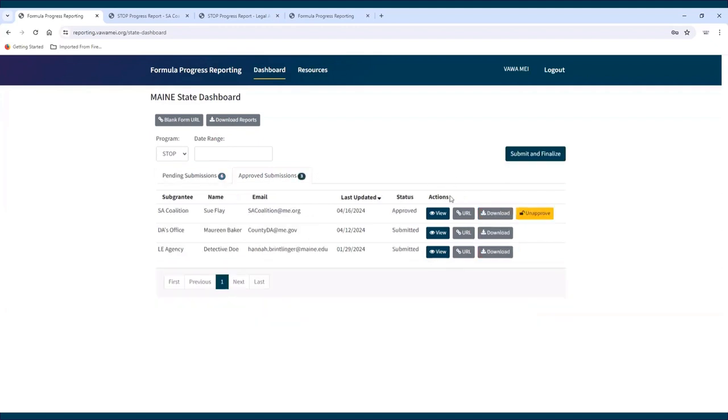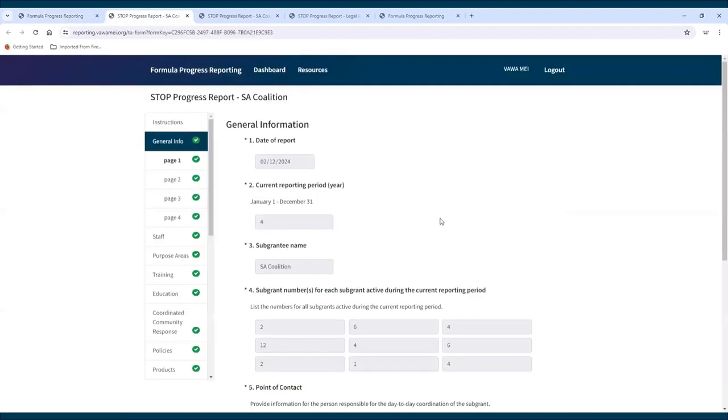The Actions column in the Approved Submissions tab. The Actions column in the Approved Submissions tab includes View. The View button allows the state administrator to see the subgrantee's report. Clicking the View button will open the subgrantee's report in a new tab. If you would like to make edits to a subgrantee's report, you will first need to unapprove the report and then click Edit this report in the top right corner of the report in order to make edits.